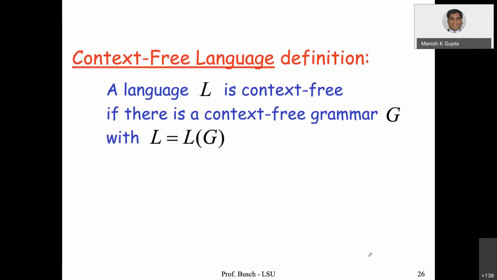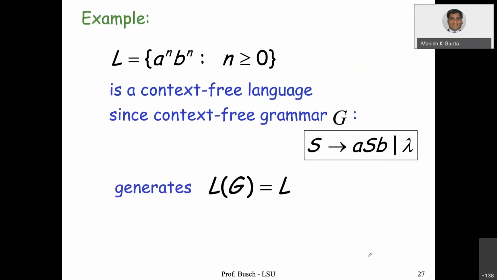So a language L is context free if there is a context free grammar G which generates the language. Then we say that the language is context free, which is straightforward. So this language is a context free language since its context free grammar is S going to ASB and lambda.